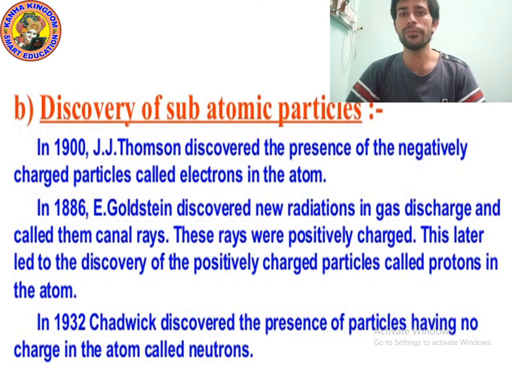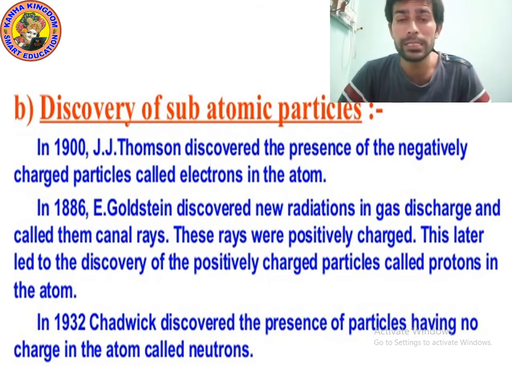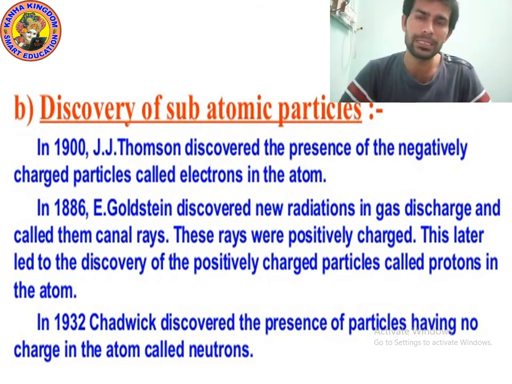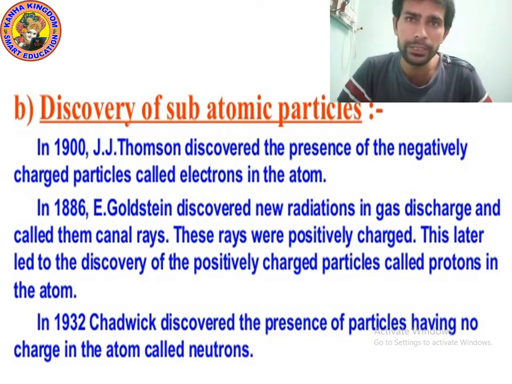So kids, first of all the proton was discovered. Who discovered the proton in 1886? Goldstein Rutherford. Then the electron was discovered. Who discovered the electron in 1900? In 1900, J.J. Thomson discovered it. And who discovered the neutron? James Chadwick, in 1932.